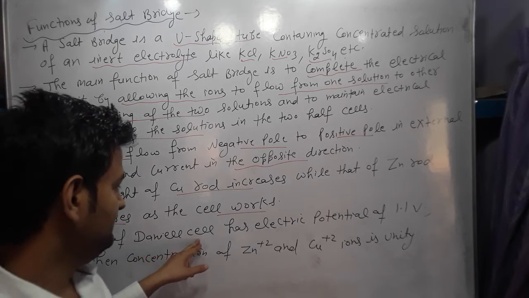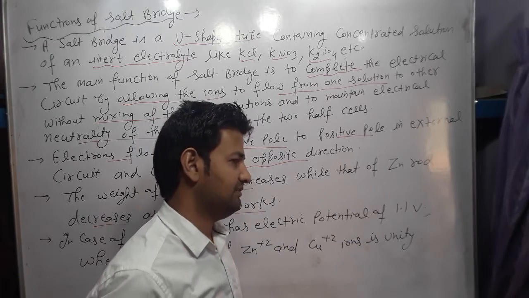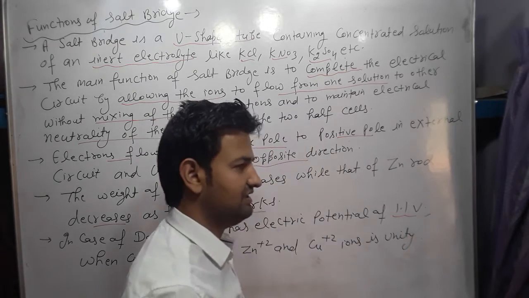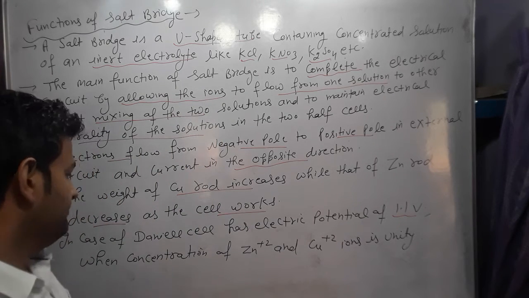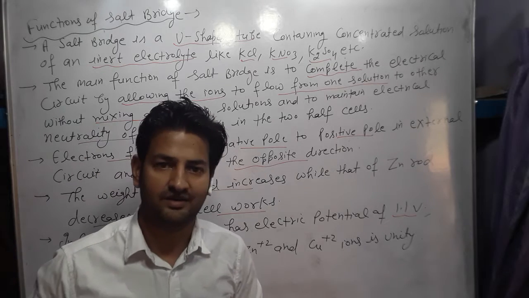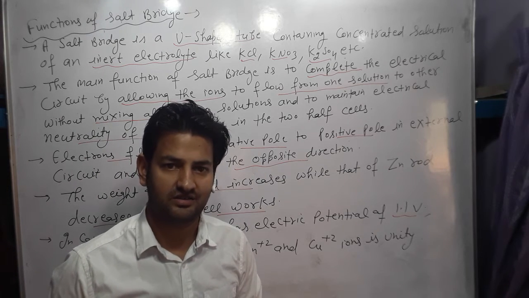In the case of the Daniell cell, it has an electrical potential. Experimentally it is found that in the Daniell cell the cell potential is 1.1 volt when the concentrations of zinc ion and copper ion are taken as unity.